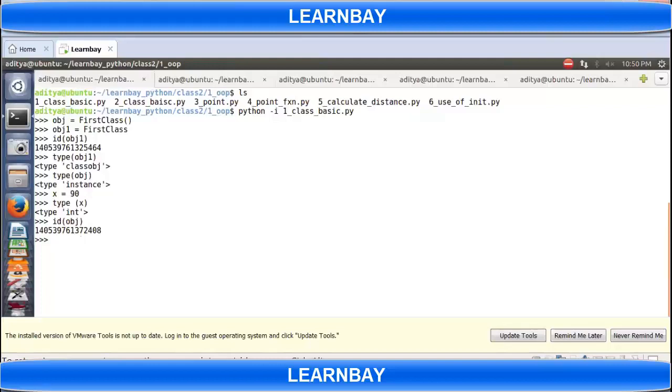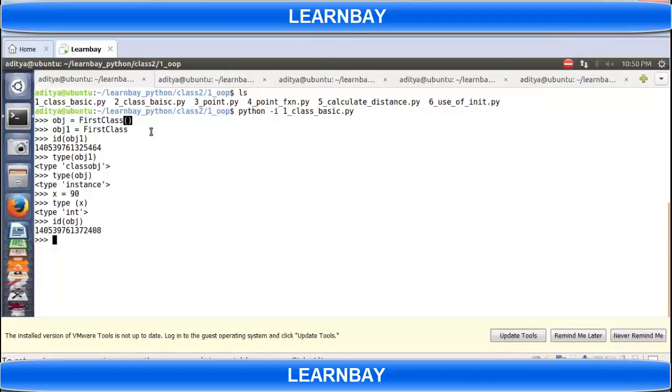Okay, so in Python, you can create a class object. I'll let you know what exactly it is. There's something called an instance, and there's something called a class object. In order to call the constructor, you have to write the class name and then parentheses. This is how you create an object of a class.